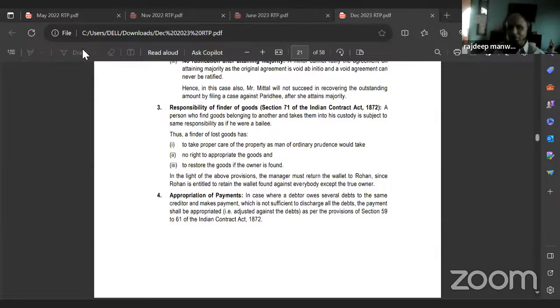Correct or no? So these are the responsibilities of a finder of lost goods. Take care of the goods as a man of ordinary prudence would. Remember, I told you, there was a lady who left her jacket in a shop and the person didn't lock the drawer. So he was held liable because he did not take care of the goods. Second, he cannot appropriate the goods. He cannot use the goods for his own purpose. And third, he has to return the goods when he finds the original owner. Understood or no? Yes, sir. In the light of the above provisions, the manager must return the wallet to Rohan, since Rohan is entitled to retain the wallet found against everybody except the true owner. True owner. Understood?